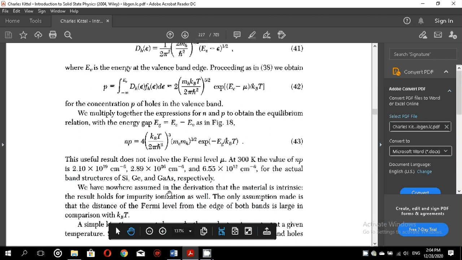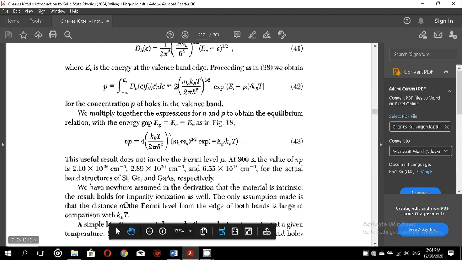We have nowhere assumed in the derivation that the material is intrinsic. Okay, this means we have not indicated as yet what type of material this is. Is it a pure material or is it an impure material? So it means this equation is valid for both pure and impure materials, that is, for intrinsic and extrinsic semiconductors.